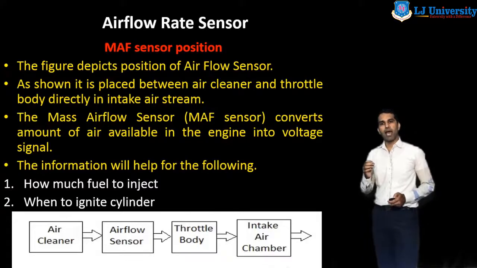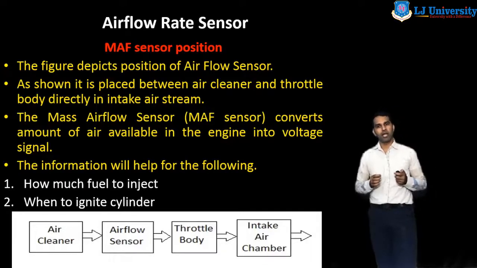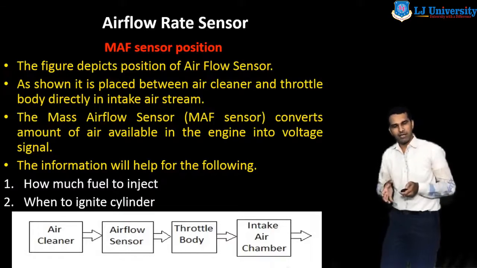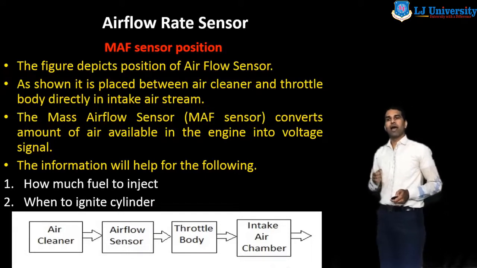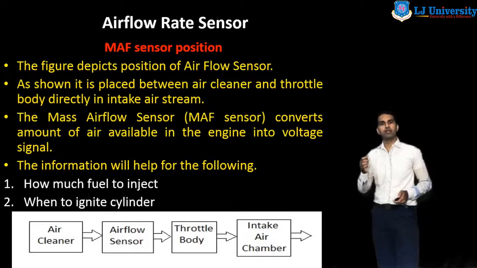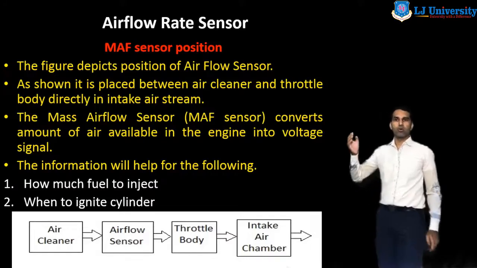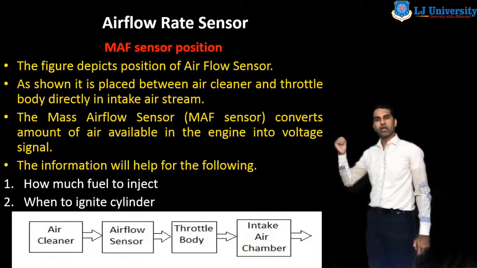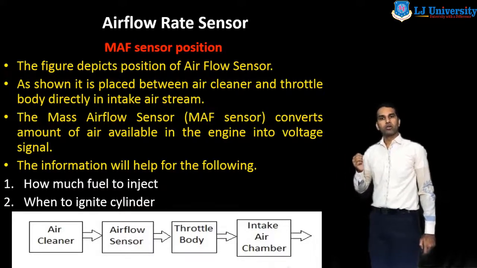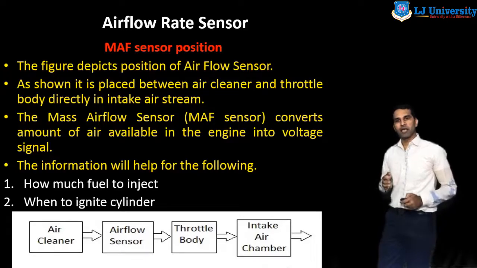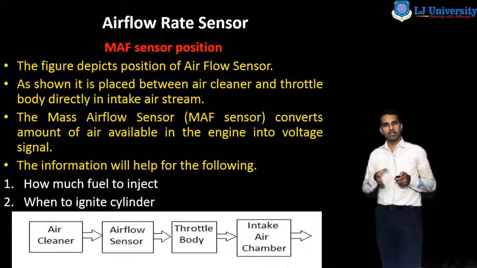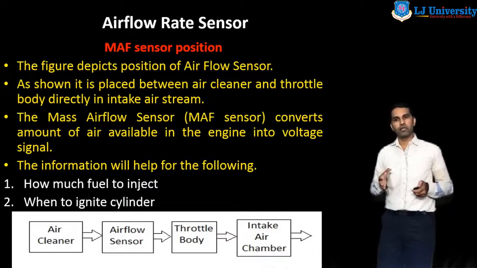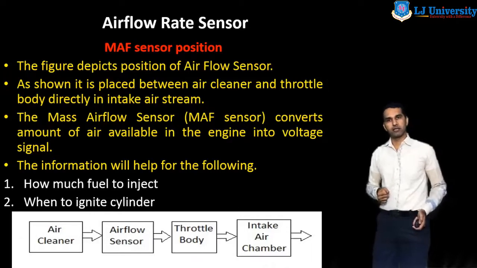The information will help for the following. First, how much fuel to inject in the engine and when to ignite the cylinder. So the information provided by the MAP sensor is used to calculate how much fuel to inject inside the engine and when ignition is done inside the cylinder.